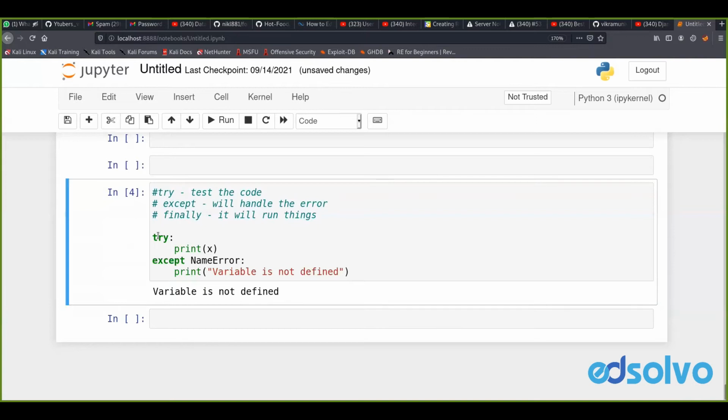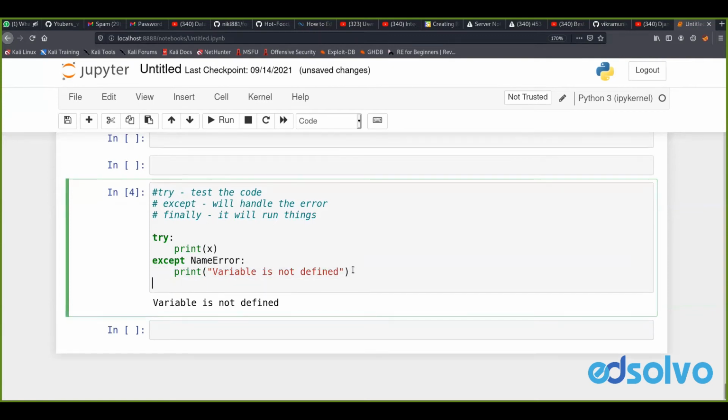Here we have written our first exception handling: we haven't declared the variable and still try to print it, so NameError is the exception we get from this line of code, and we handle it using this print statement.